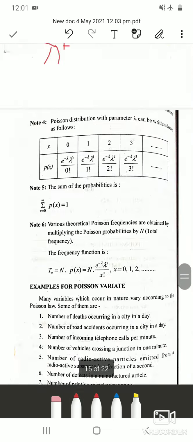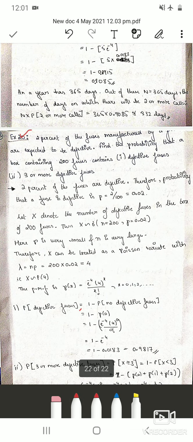But always remember, when p is small and n is very large, you have to do it by Poisson distribution. In your examination they will not say it follows binomial, solve it using Poisson. You have to understand the question and take the distributions accordingly. Here you might get confused with two parameters, so it might be binomial distribution, but check p and check n and then decide which distribution to take. In the next class we'll solve a few more problems of Poisson distribution. Thank you.